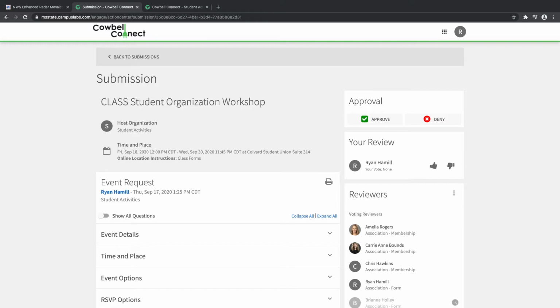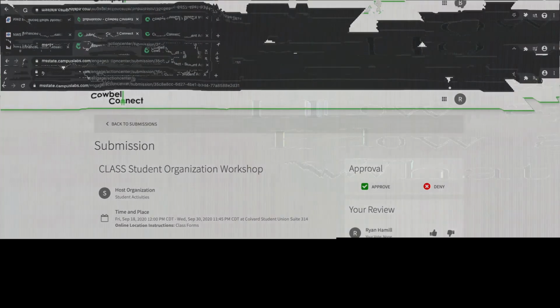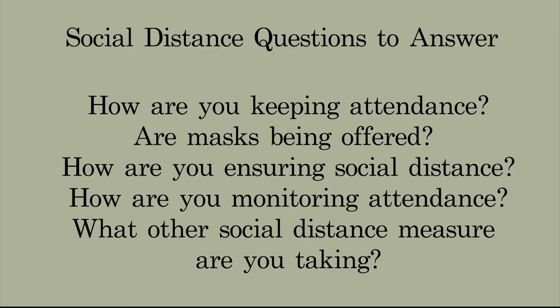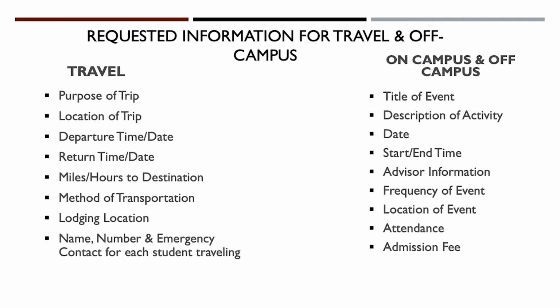On-campus events must be submitted at least 2 business days prior to the event date. The organization should have reserved the requested space with Event Services prior to submitting the event request form. Once Event Services has confirmed space availability and the event request has been reviewed, the event will either be approved, denied, or the student organization will be contacted to provide follow-up information. Follow-up information might include a request for a social distance plan or meeting to discuss risk management options. After these follow-up materials are provided by the student organization, the event will be approved or denied. Off-campus event requests must be submitted 10 business days prior to the event.